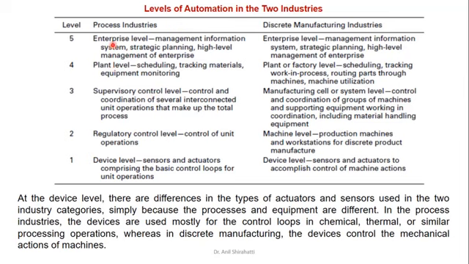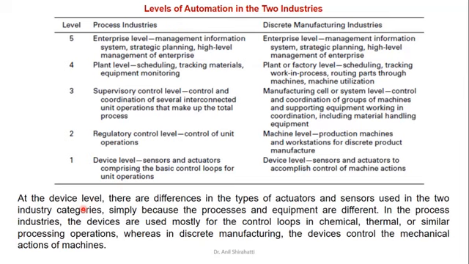Level 5 is at the enterprise level, or a very high level. As we go up in the automation level, the complexity goes on increasing. Device means maybe you have only one component of the machine. This will be at machine level. This will be a combination of 2-3 machines, or completely plant level. This will be completely at global level.